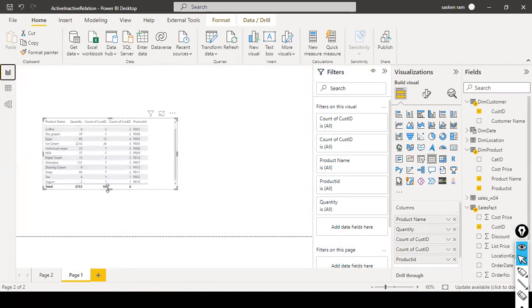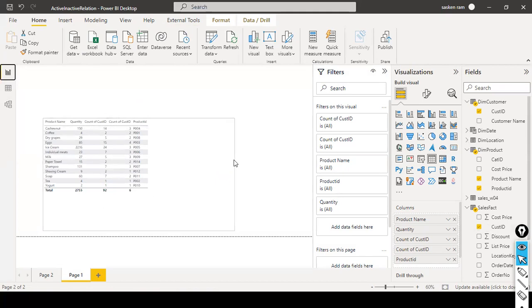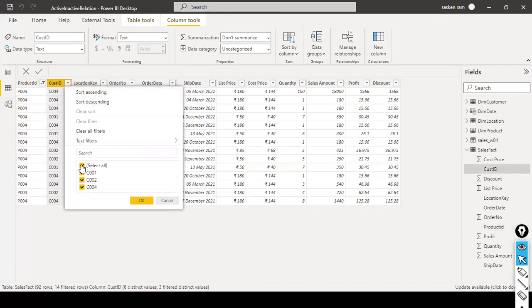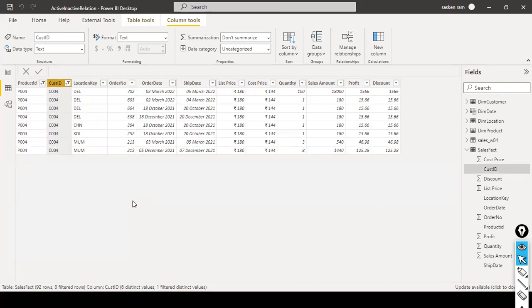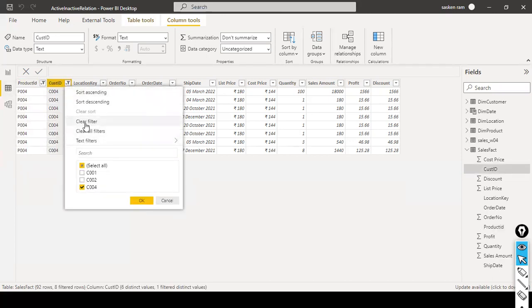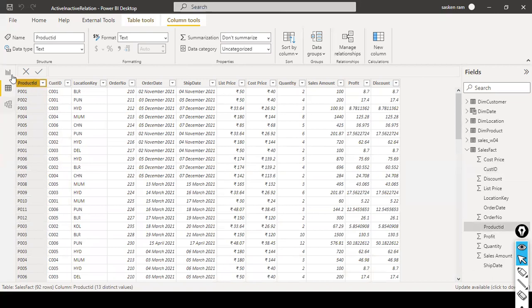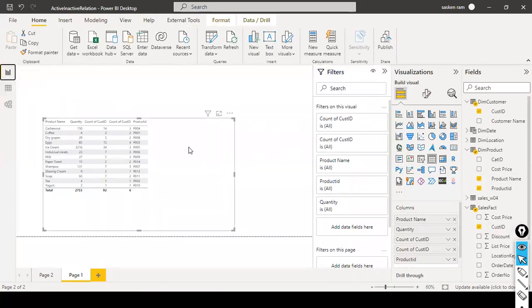And again, if you see this cashew nut here, it shows 3 here, C004 and C004. If you see, 4 customers, right? And okay, I just select C004 out of this. 3 different customers purchased 14 times. Now C004 alone, you see here 8 records are there. I just click on clear filter. I just go here and click on clear filter. Now all the records are coming up here. Just go here. It shows this one, right?